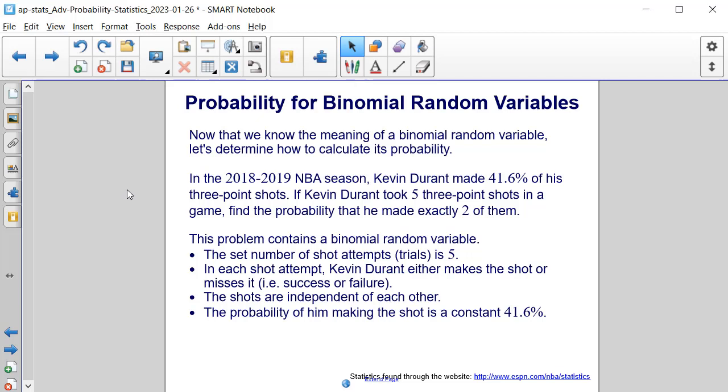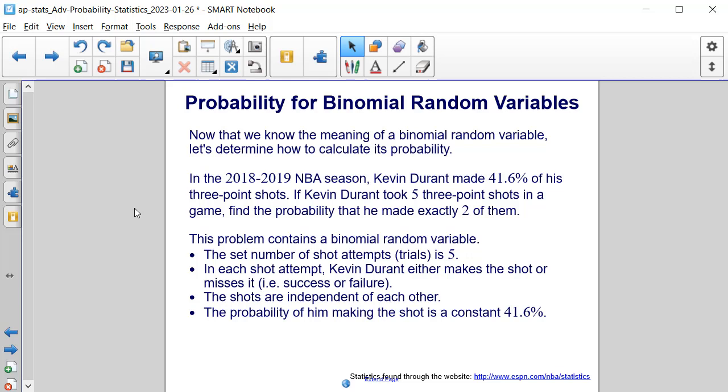Now that we know the meaning of a binomial random variable, let's determine how to calculate its probability. In the 2018 to 2019 NBA season, Kevin Durant made 41.6% of his three-point shots. If Kevin Durant took 5 three-point shots in a game, find the probability that he made exactly 2 of them.